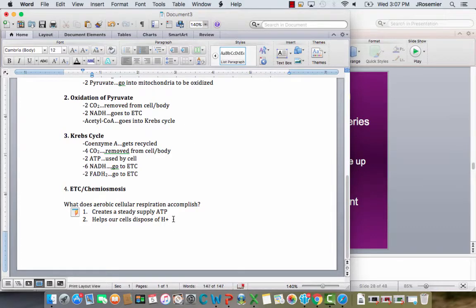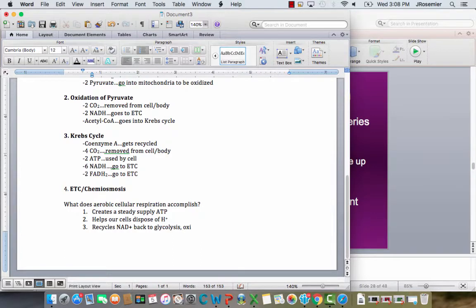And those H pluses, again, if they build up too much, that effectively, really, by definition, is acidifying the inside of the mitochondria, which can be very problematic for the cell itself. And the third thing that it does is it recycles NAD plus back to especially glycolysis. That's especially important.